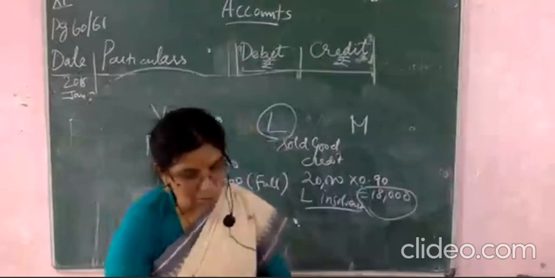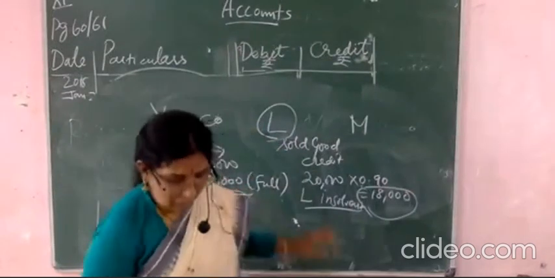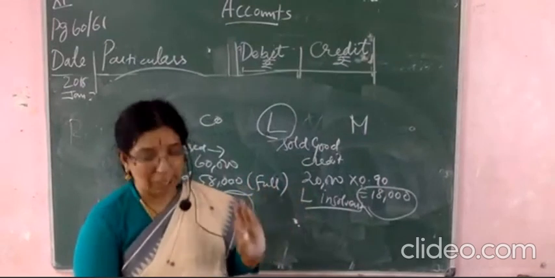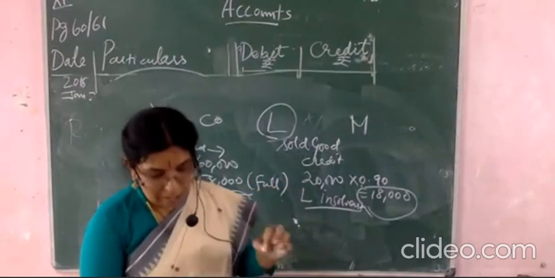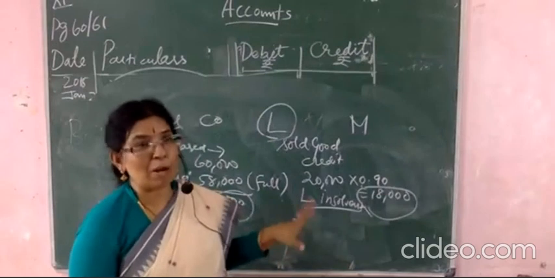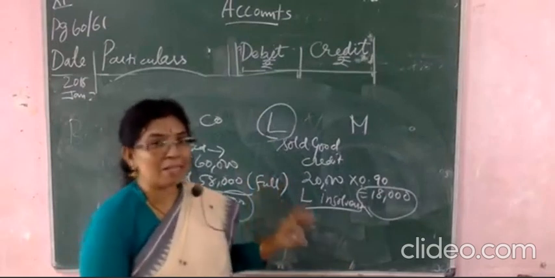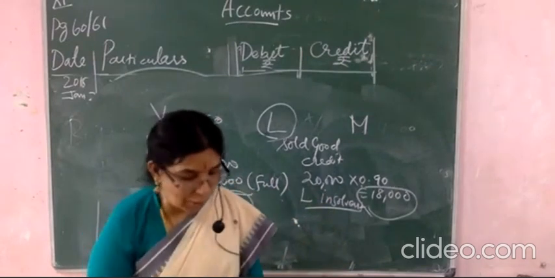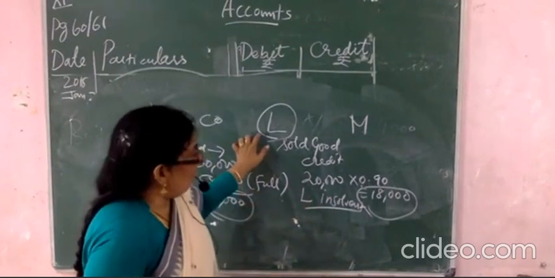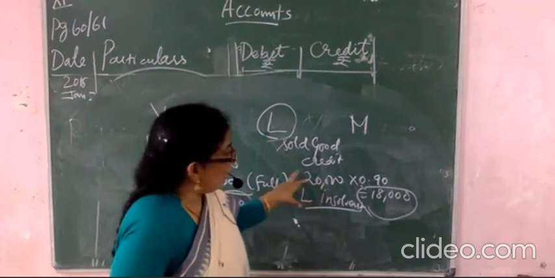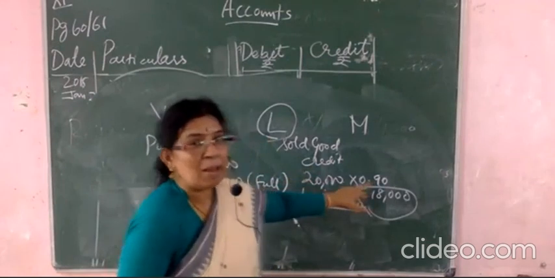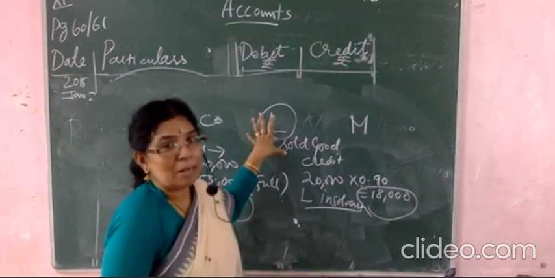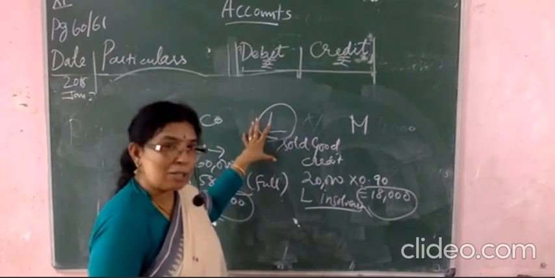Sold goods to L. Clear now? Who sold? Bragadish is a trader dealing in electronic goods. Bragadish sold goods to L and company on credit basis. On what basis? Credit basis. Later on you will get the money. After the goods were sold, L did not pay the full money, only 90 paise was paid to Bragadish, who is dealing in the electronic business. Understood now?